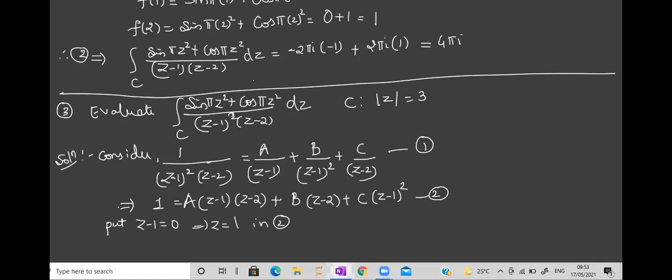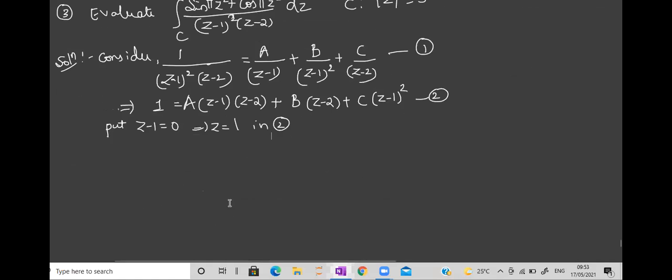1. So let us put this value of Z in equation 2. Where all Z is there, take it as 1. See, if I put Z minus 1 as 0, what happens to this term? Isn't it 0? So you'll get this as 0 plus B into, Z is 1 minus 2. Again, you have a Z minus 1, and Z minus 1 is 0, so the last term is again 0.